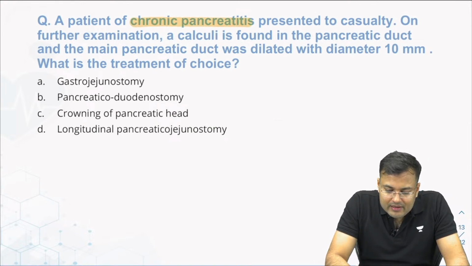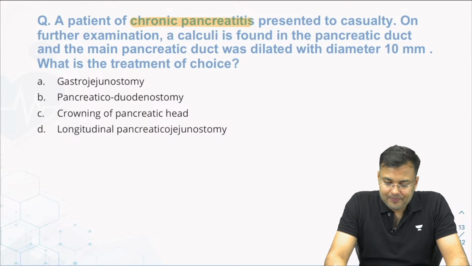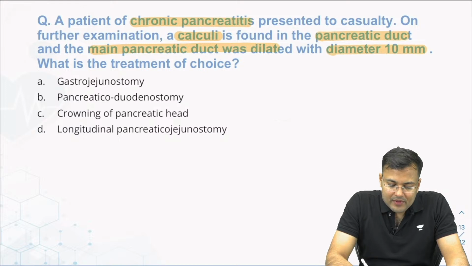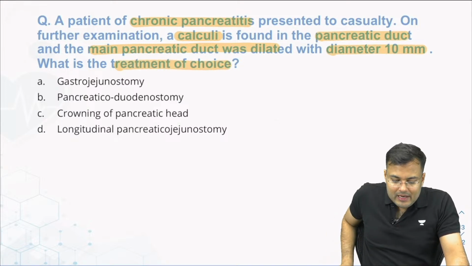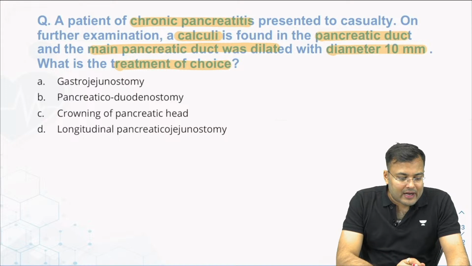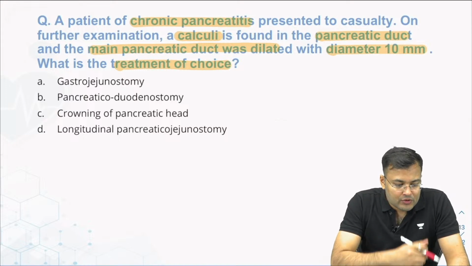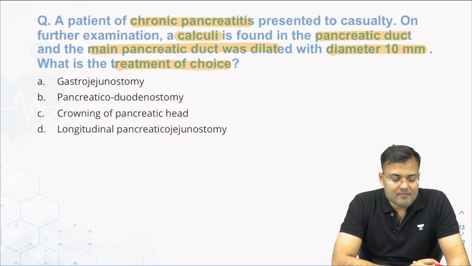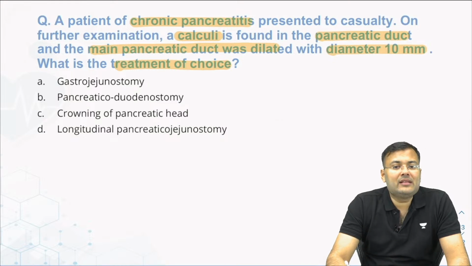Tell me guys, what is the correct answer? Patient of chronic pancreatitis presented to casualty. On further examination, calculi was found in pancreatic duct. Main pancreatic duct was dilated, diameter 10 mm. Treatment of choice. Tell me. Nagesh, very good. Simhu, very good. Mujahid, Mola, Preeti, very good. Avijit Majumdar, Vijendra Singh, very good. Medico, very good. Yara Wasif. So all of you are marking the correct answer.